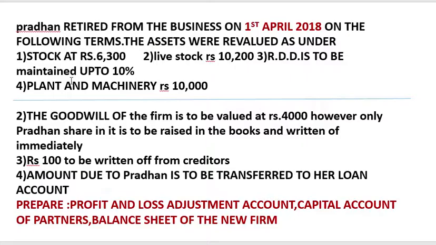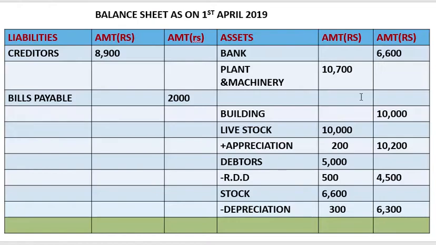Next, plant and machinery, rupees 10,000. Plant and machinery here is valued at 10,000. So how much? It means 700 is depreciated.